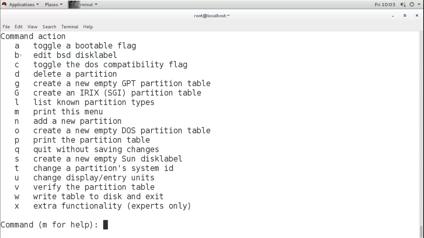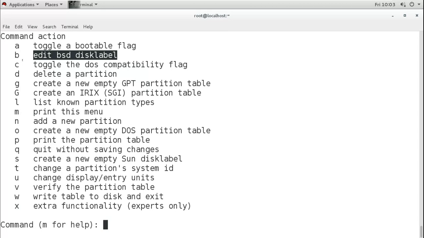Now the next command is what? B. This command is to edit the BSD disk label. Now BSD is also a type of Unix, BSD Unix. So if you are using this on that system, then you will use it to edit the label of the BSD disk. Now in this we don't have it. We have a Linux system where the label of the disk is DOS.